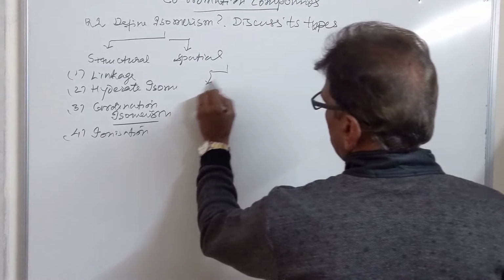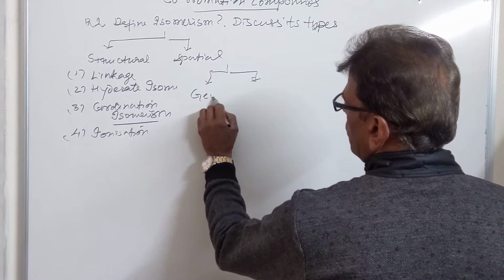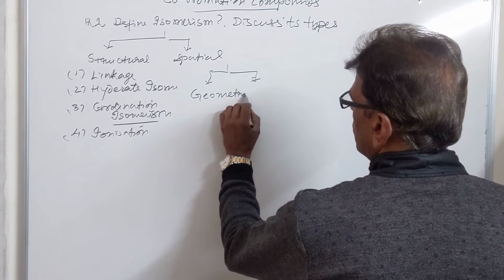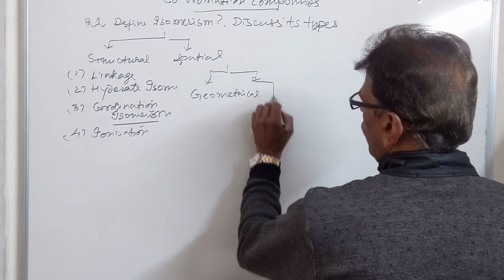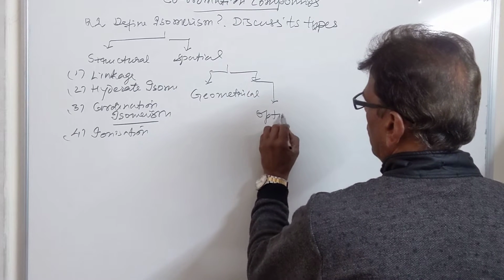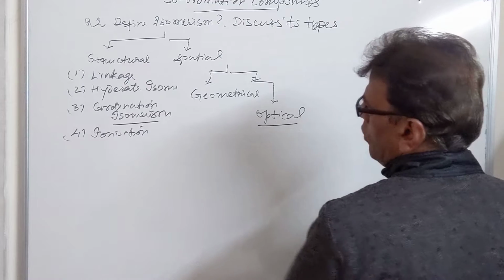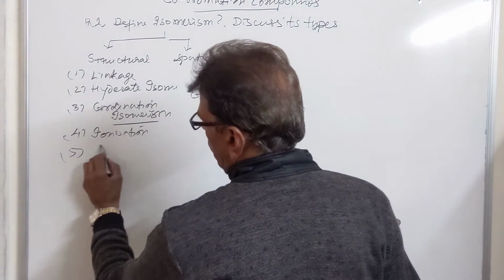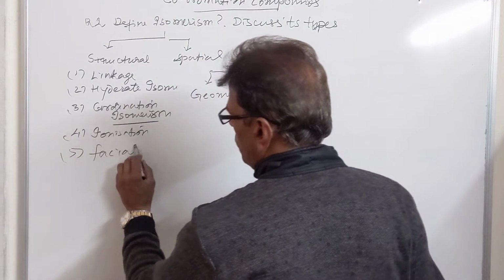Spatial isomerism is further of two types, geometrical and optical. Another type is facial and meridional isomer.